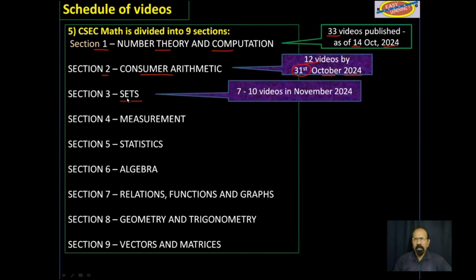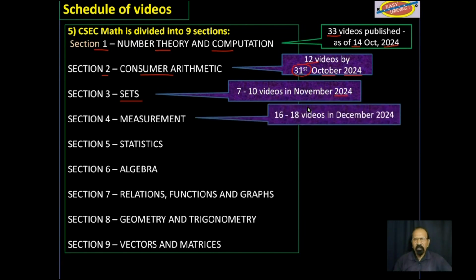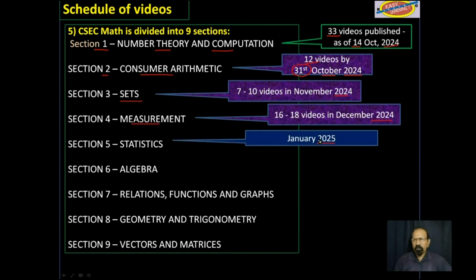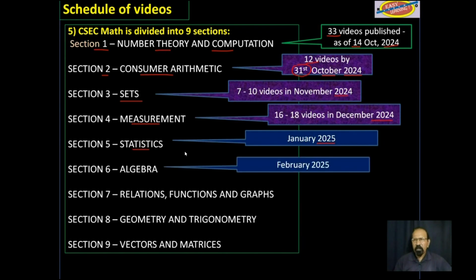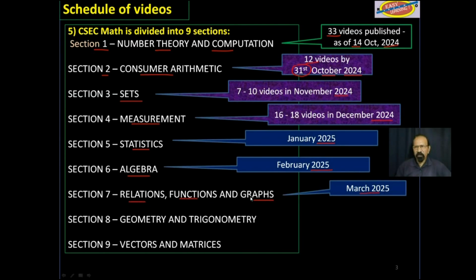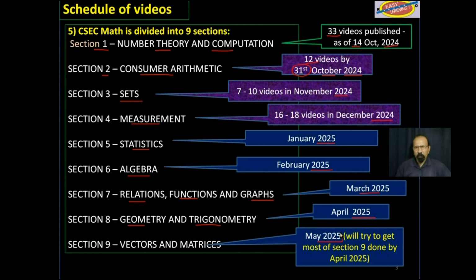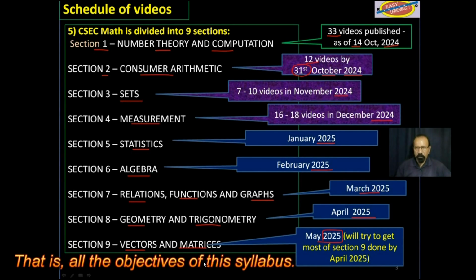Then sets by November 2024, end of November. By end of December 2024, measurement. January 2025, statistics. February 2025, algebra. March 2025, relations, functions, and graphs. April 2025, geometry and trigonometry. And by mid-May, vectors and matrices, and that will take care of the whole syllabus.